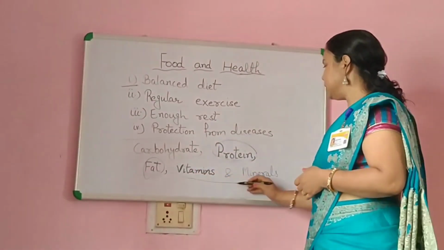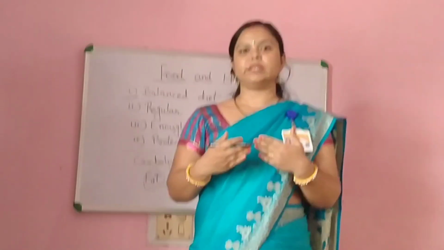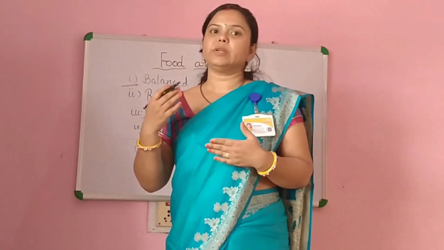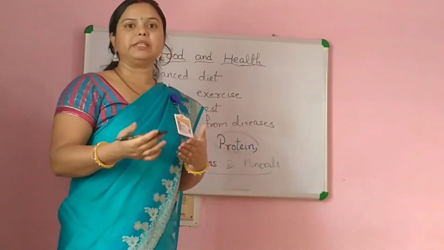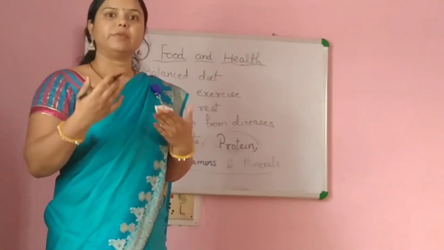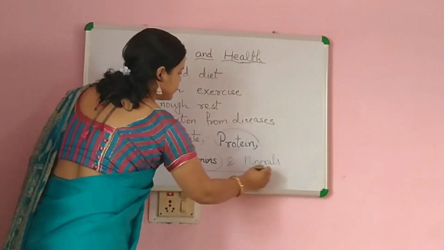Next one is vitamins and minerals. Vitamins help our body to fight diseases, and they also increase our immune system. Minerals are used for development and growth of our body. What are the sources for vitamins and minerals?